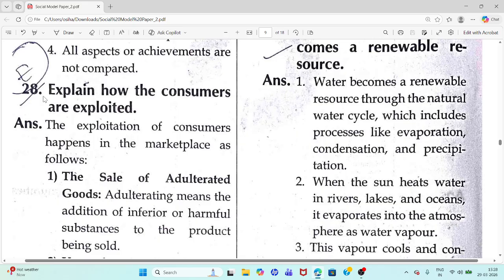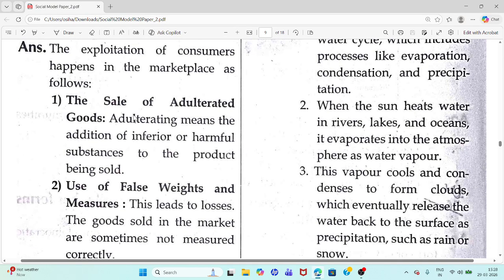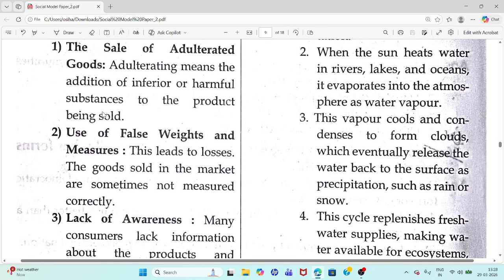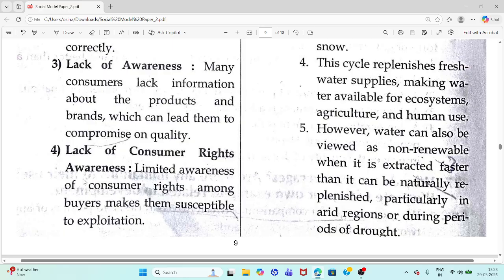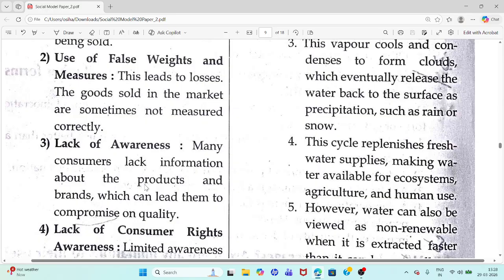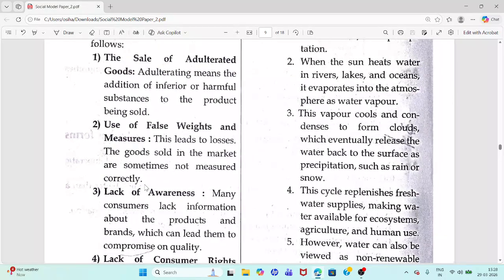Question 28. Explain how consumers are exploited. So please see these side headings: the sale of adulterated goods, use of false weights and measures, lack of awareness, lack of consumer rights awareness. These are the side headings you have to mention for this question.